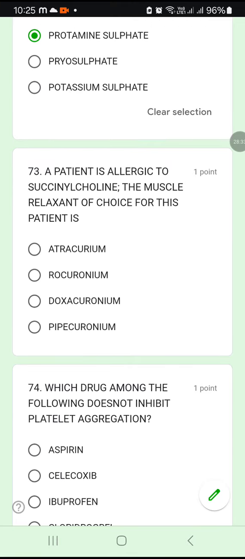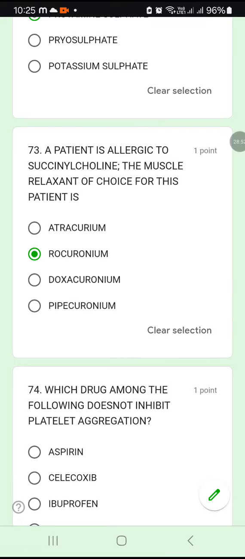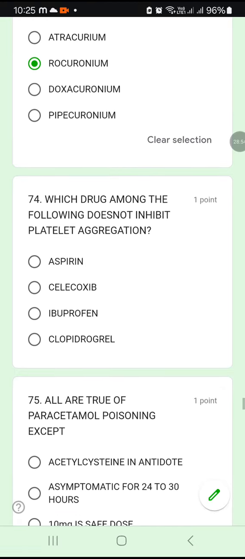73. A patient is allergic to succinylcholine. The muscle relaxant of choice for this patient is? So most of the time you can give succinylcholine as a muscle relaxant. But if the patient is allergic to succinylcholine, what will you give? If the patient is allergic, you have to go for rocuronium. Okay, 73B. Rocuronium.